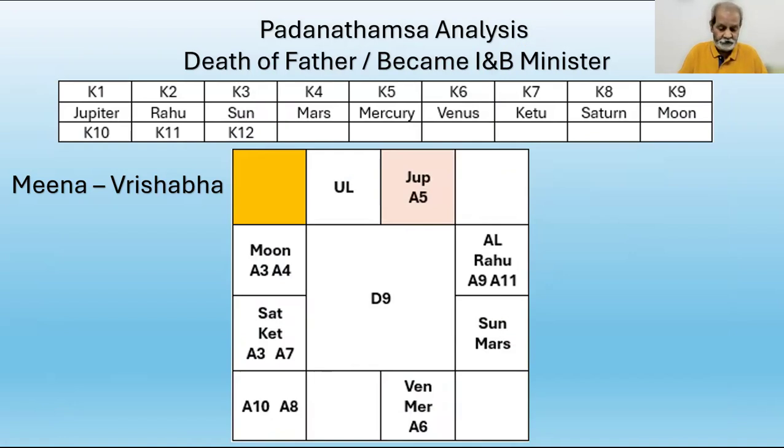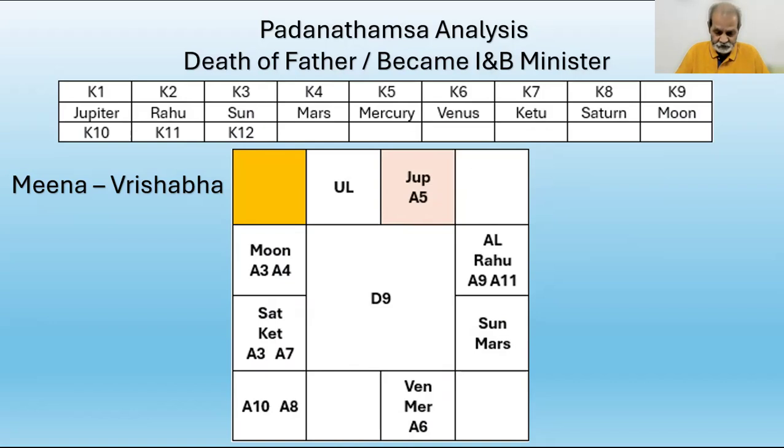Meena Vrushabha analysis. The Antardasha sign Vrushabha is the third house from the Mahadasha sign Meena. Vrushabha aspects Makara, which is the 11th house from Meena. So Meena is somehow connected to the 11th house from the Mahadasha sign. Mahadasha sign is Meena. The 11th house from Meena is Makara. Makara is aspected by Vrushabha. That is a good sign, a positive sign.